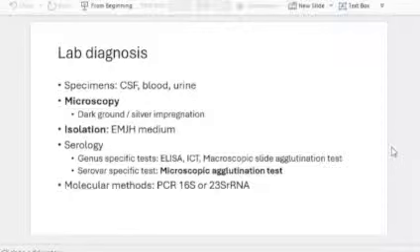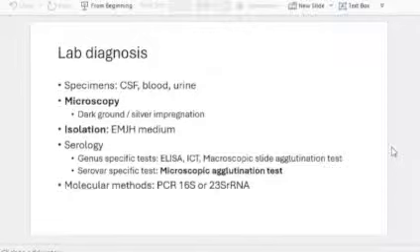And we have a serovar specific test, meaning you actually point to the correct serovar which is causing the disease. For that, you will need a microscopic agglutination test. So here comes another MCQ question. Serovar specific test for leptospirosis is the microscopic agglutination test. Okay, so that's lab diagnosis.